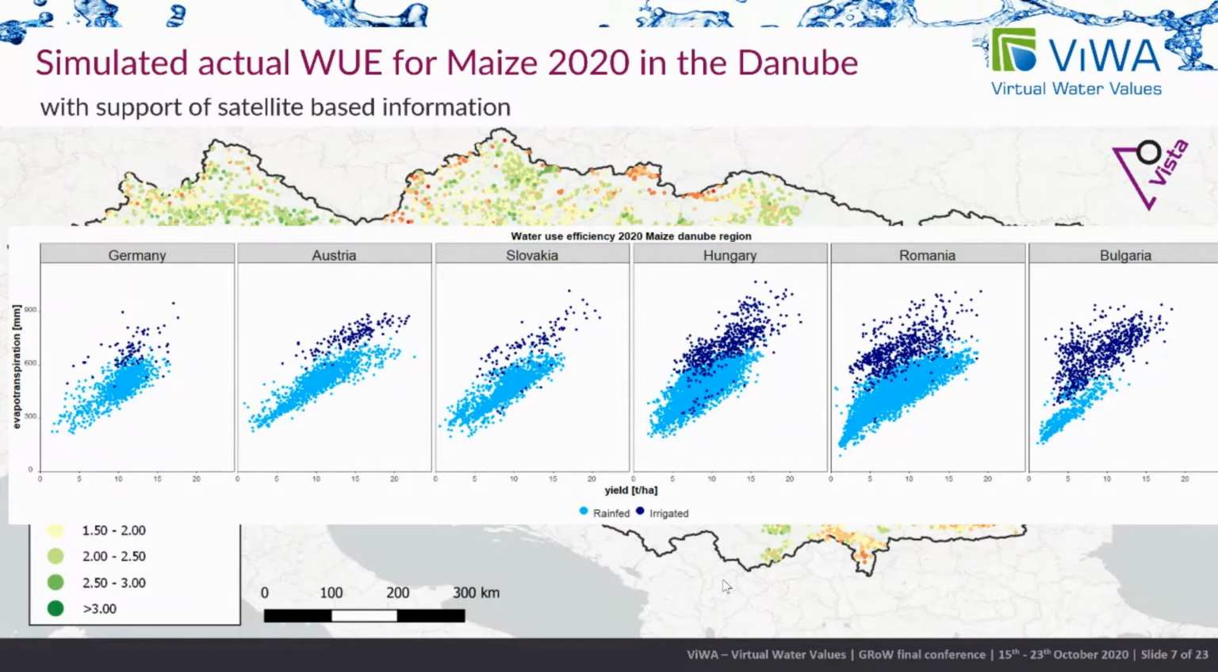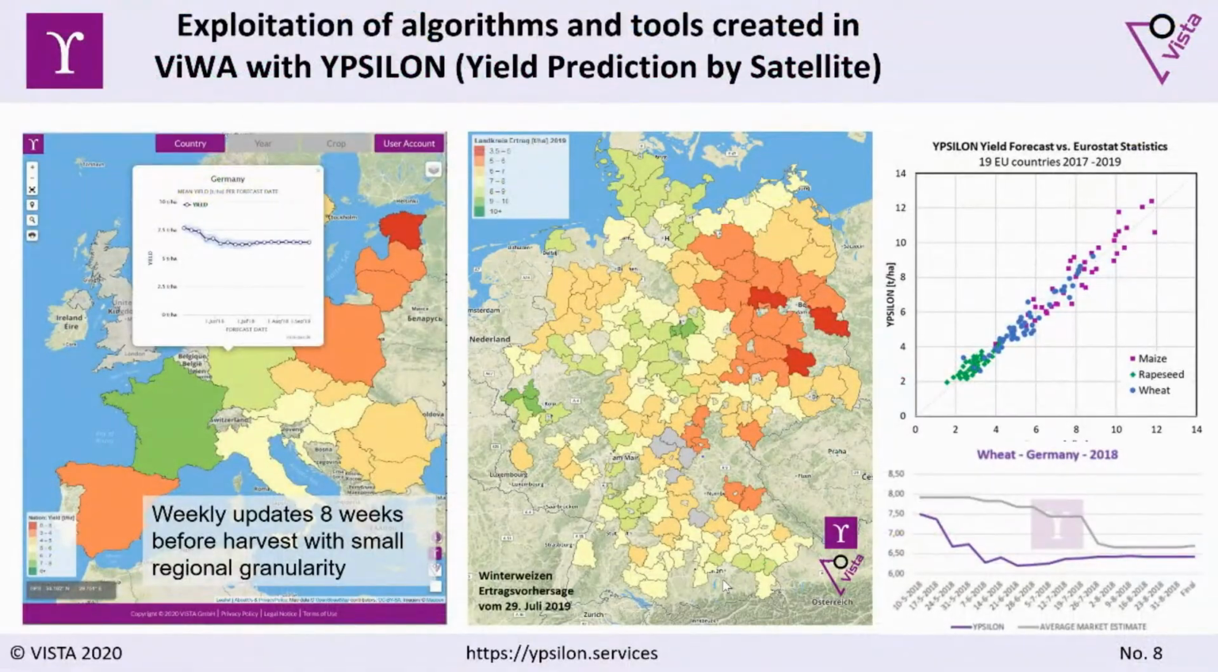This information, what we learned here, how to do the sampling methodology, how to do the classification, how to assimilate it in the growth model and simulate yield, was now used also for other activities of VISTA. And with this knowledge, we developed a yield prediction system based on satellite. It's called Ypsilon, and this is now operational since 2020. It gives the forecast of yield for all over Europe.